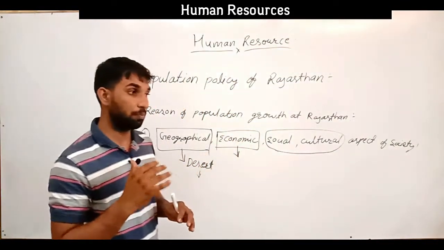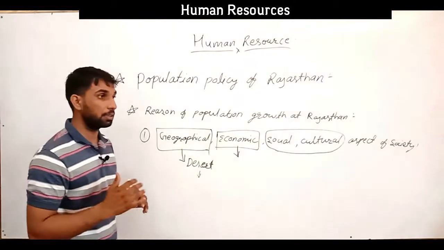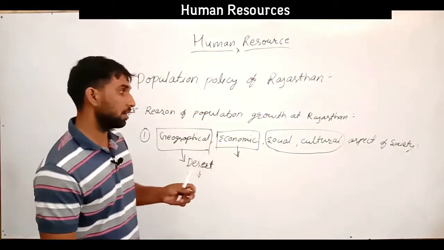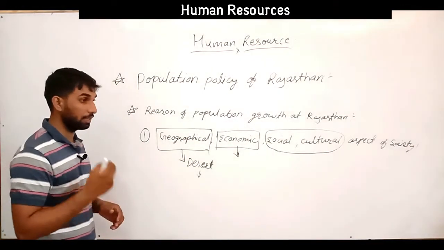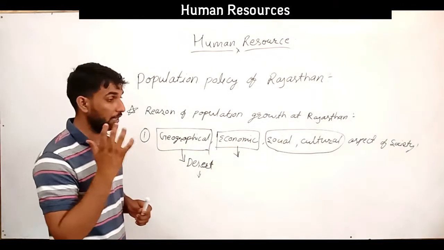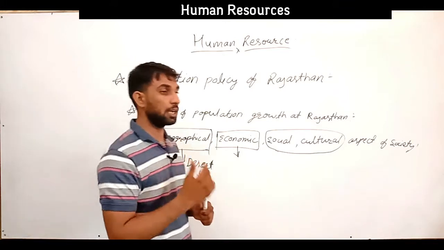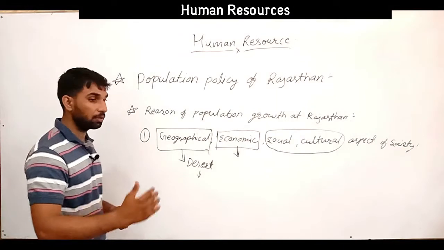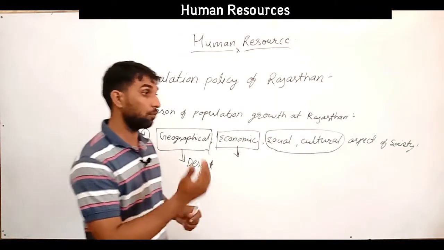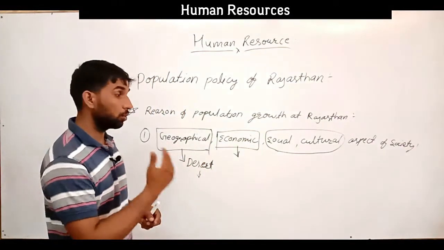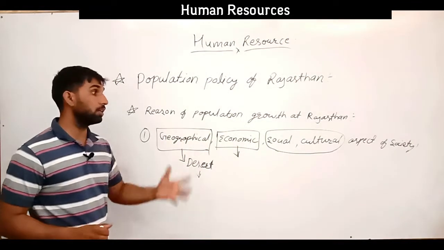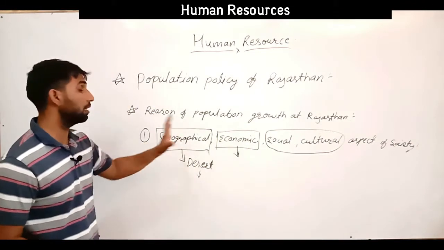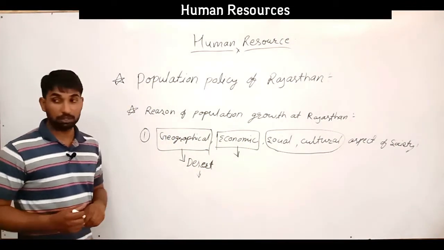We may call it a patriarchal society, where we prefer the male child over the girl child, and that mentality dominates. We need at least one boy child to carry on the family traditions, the vanshaj. So we need a male member to carry on the vanshaj. All these are factors affecting the population growth in Rajasthan.